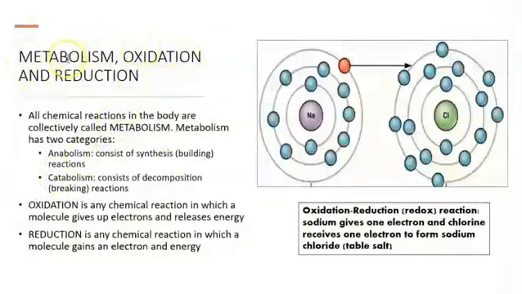Metabolism, oxidation, and reduction. All the chemical reactions that happen in your body are going to fall under the category of metabolism. The chemical reactions that build are going to fall under the category of anabolism. All the chemical reactions that destroy are going to fall under the category of catabolism. Oxidation and reduction. Chemical reactions can be an oxidation or a reduction, because this one is going to oxidize by giving electrons, and this one is going to be a reduction because it receives electrons.